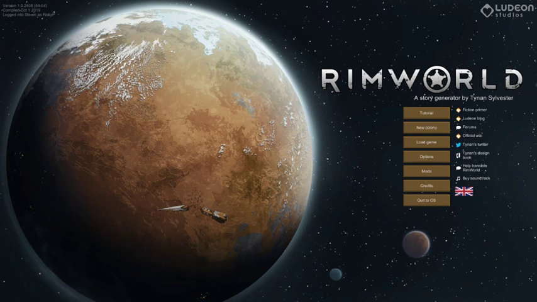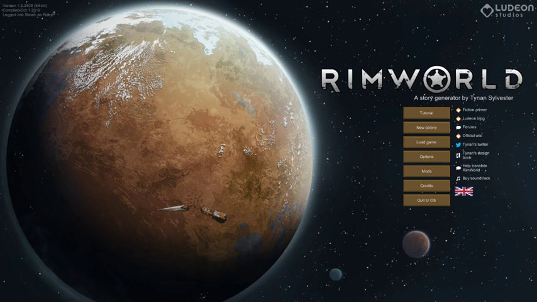Right. So, for those of you that don't know what Rimworld is, it's like a story-based game. A lot of people say it's like Dwarf Fortress, but I've never played that either. Imagine the old style Age of Empires, but with a hell of a lot more things going on. It's about colony management, basically.